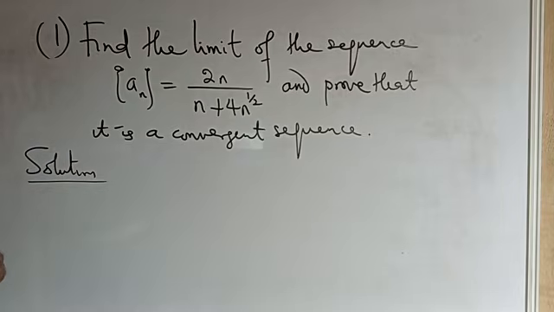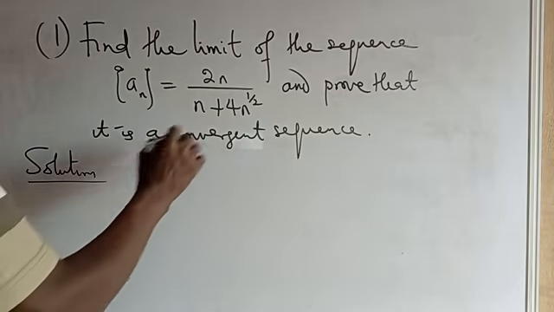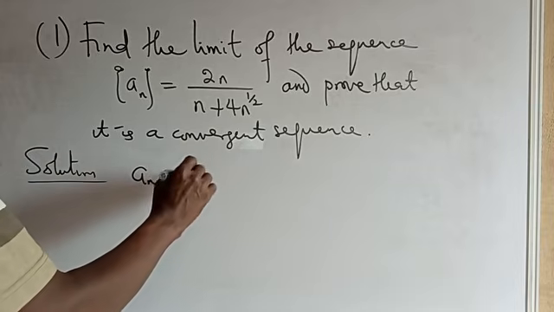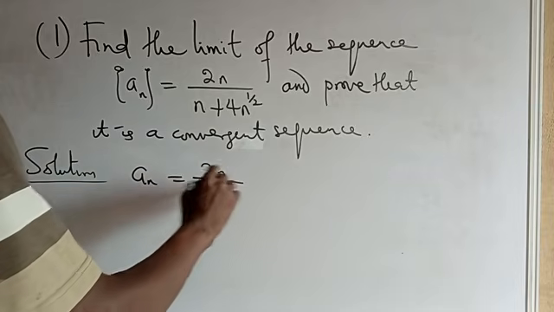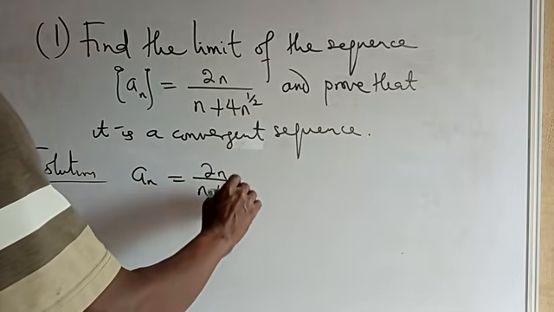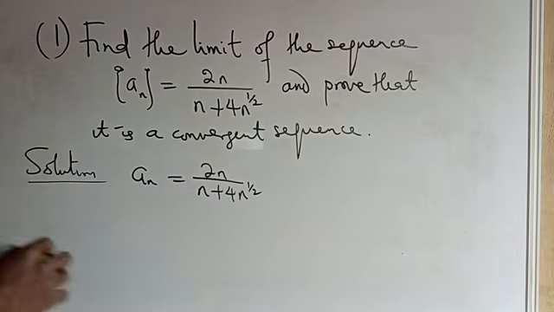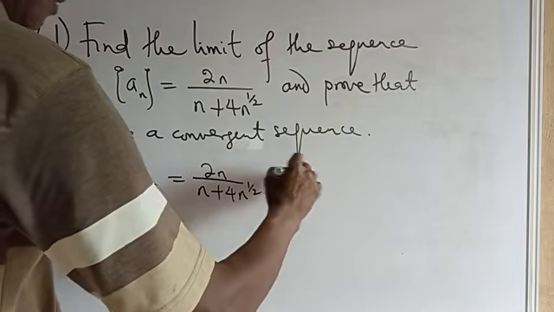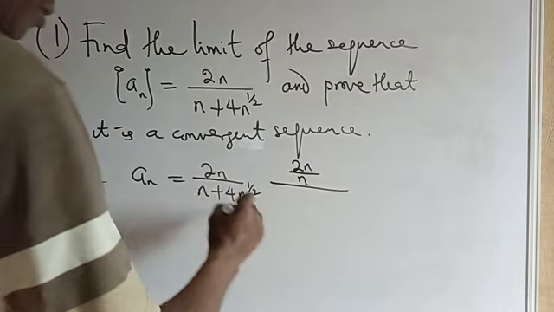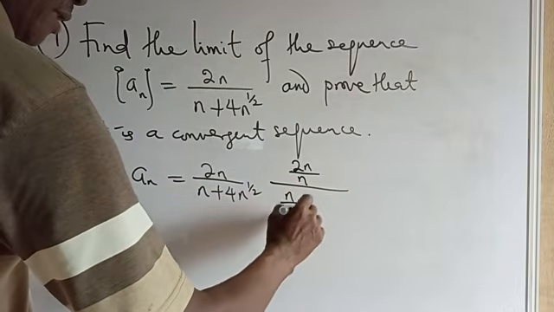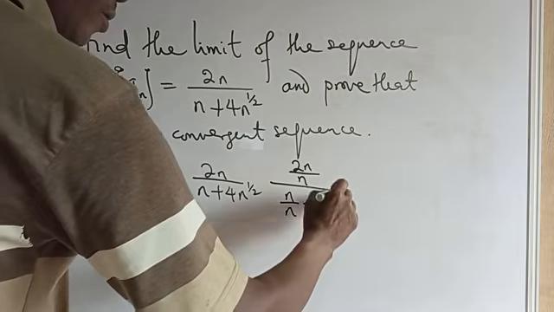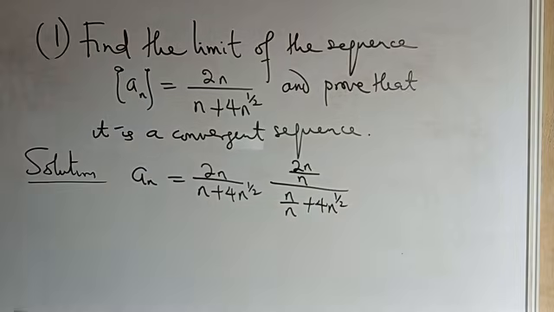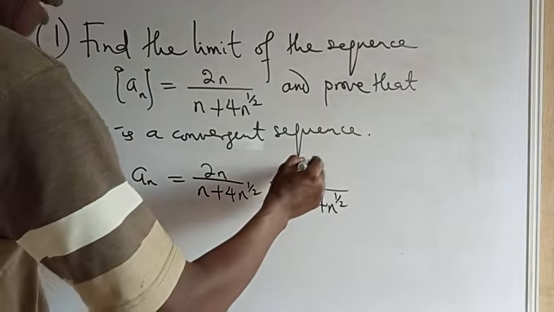How do we guess? Fine. Let's say the sequence a_n is 2n all over n plus 4 n raised to the power half. Let's divide through by n. So by the time we divide through by n, we are going to have this. Okay? So this will cancel this out.